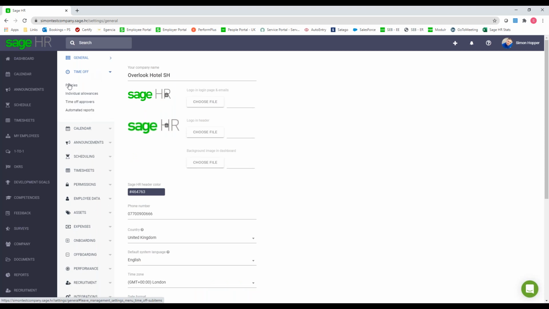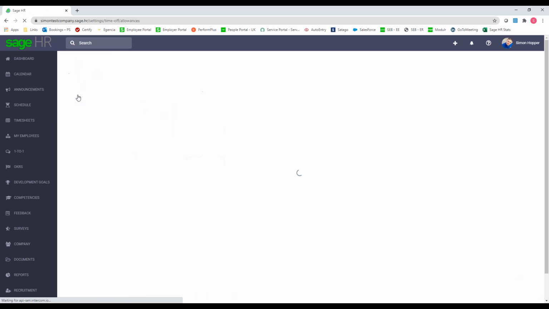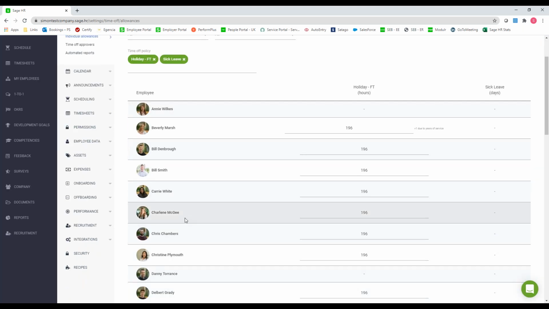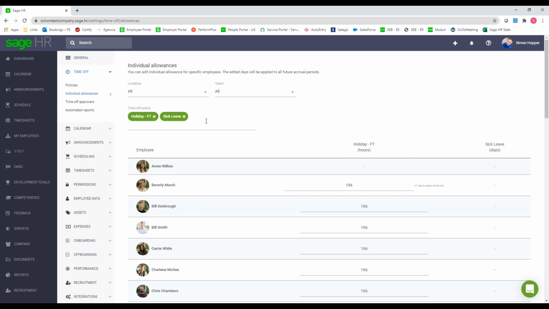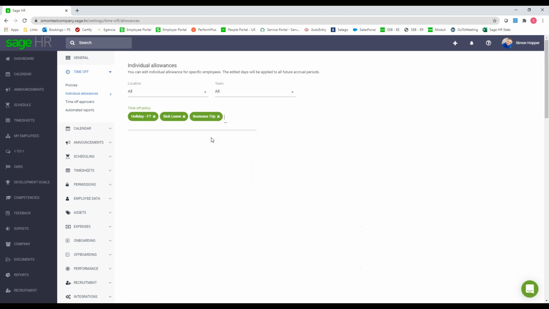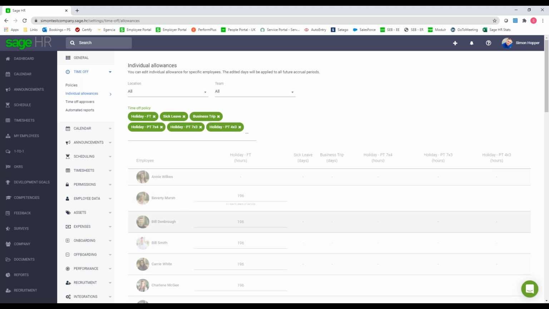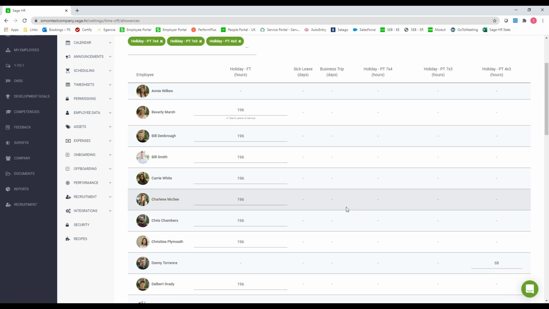So if I just go back to the settings in the top right, left-hand side, if I go back to time off, underneath the policies, you've got individual allowances. So kind of like the mass editing tool for your employees, you can do this for their time off allowances. So you basically say your employees on the bottom there, you can have a look at any policies that you've got set up. So you can see there, we could add every single policy to that, and then we could view all of that on the one screen and make any changes that way.